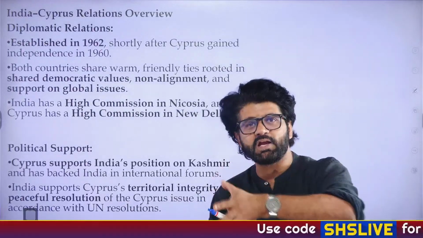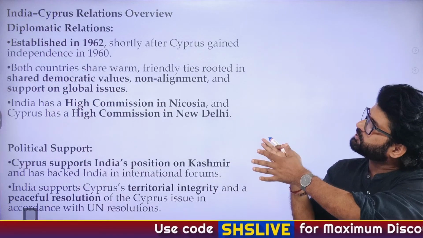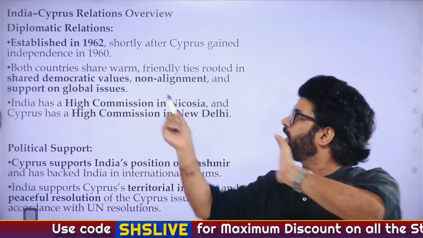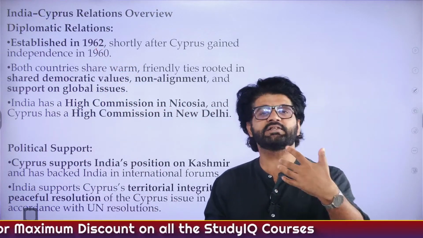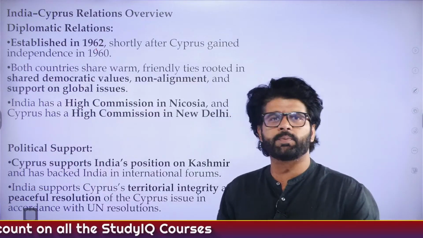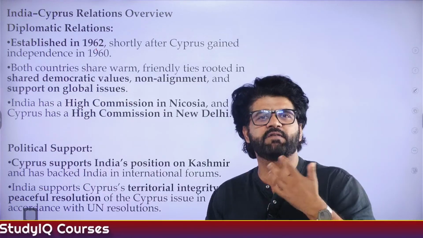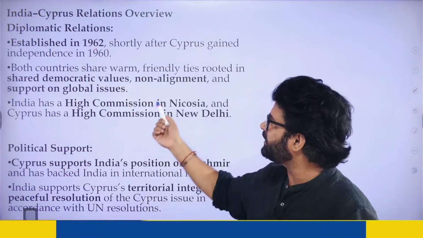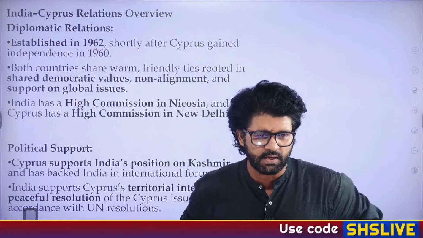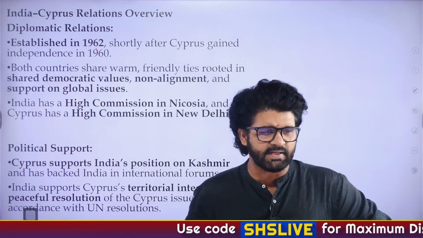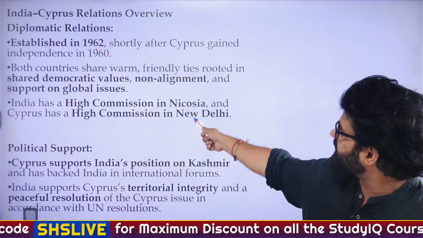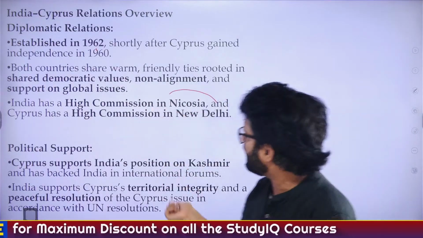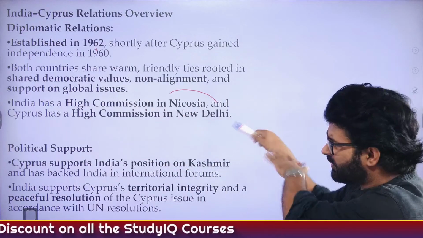Now, the main and the important part, from Mains perspective, the India-Cyprus relationship. They got independence in 1960. We established a relationship in 1962. Unlike, let's say, Israel, with which we established diplomatic relationship very, very late in the 1990s. That did not happen in the case of Cyprus. NAM's first meeting was in Belgrade in 1961. Very good, Priya. Both countries share warm, friendly ties. You can see here, India has a high commissioner in Nicosia, and they also have a high commissioner. You can read these things.